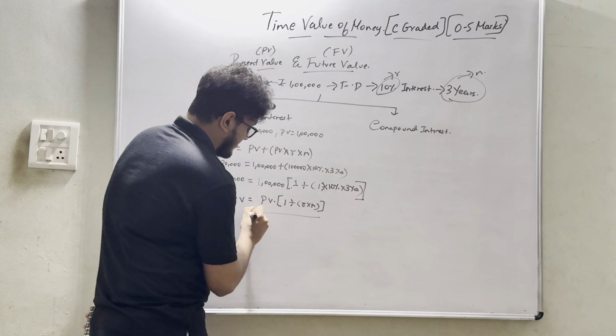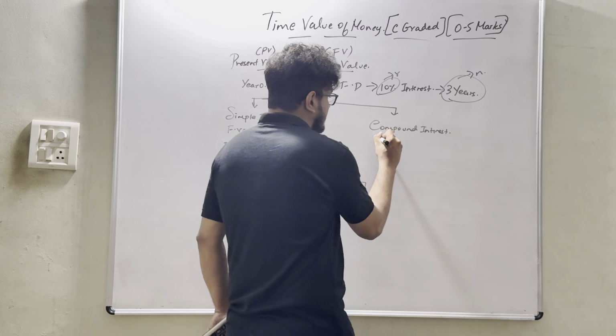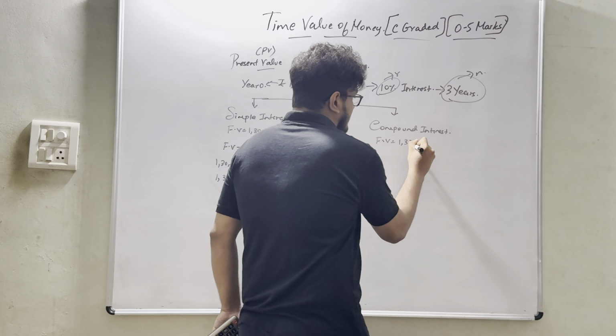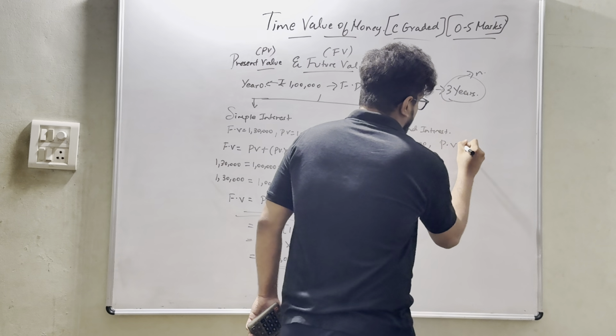Agree everyone? So if we take this example only, I had present value of 1 lakh. 1 plus R, where R is 10%, we will take it as 0.1. 0.1 into 3, so 0.3. 0.3 plus 1 would amount to 1.3. So 1 lakh into 1.3 will lead to our future value, 1,30,000. So in the case of compound interest, we had future value 1,33,100, present value 1 lakh.